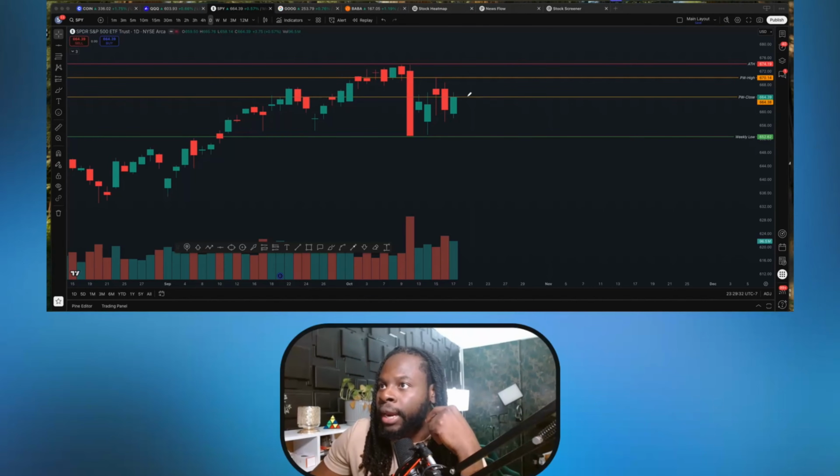So if we cannot clear the 665 and definitely not clear the previous week low, and close right here, if we stay below that level, then we can see the price come back and test the previous week low at this level right here. And if we lose that low, as I said prior, we can have strong selling pressure.